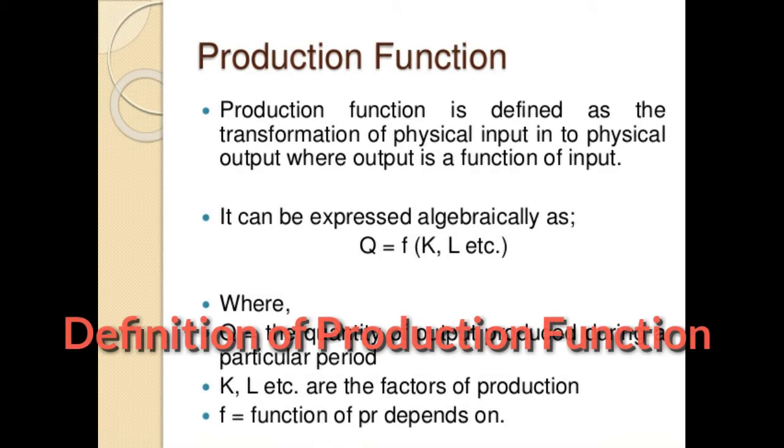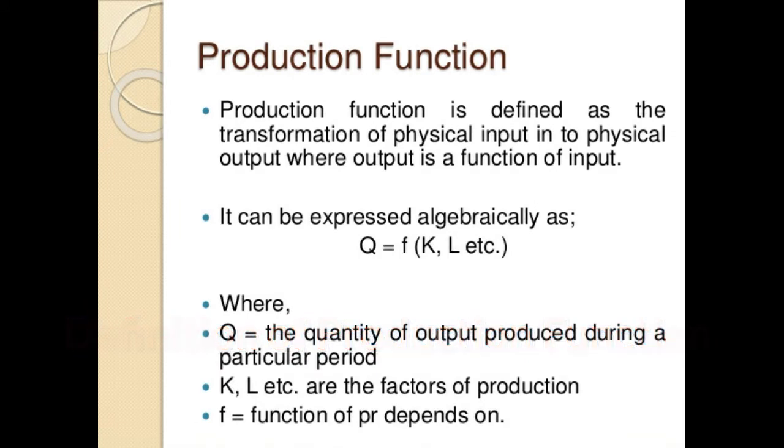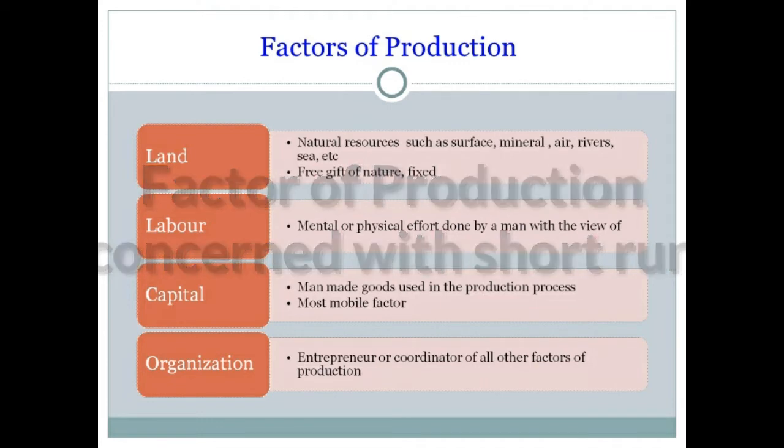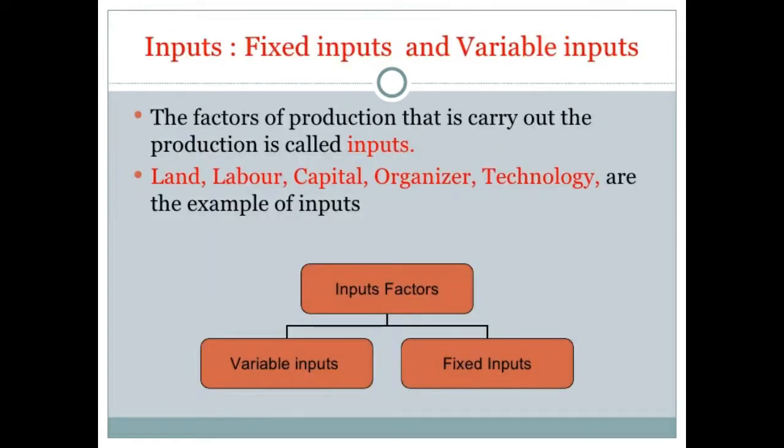Production function is defined as transformation of physical input into physical output where output is a function of input. It can be expressed as Q = f(K, L), where Q is the quantity of output produced during a particular period, K and L are factors of production, and f is a function. Production function is concerned with the short run, and this production function states that production depends upon units of labor only while capital is kept constant.